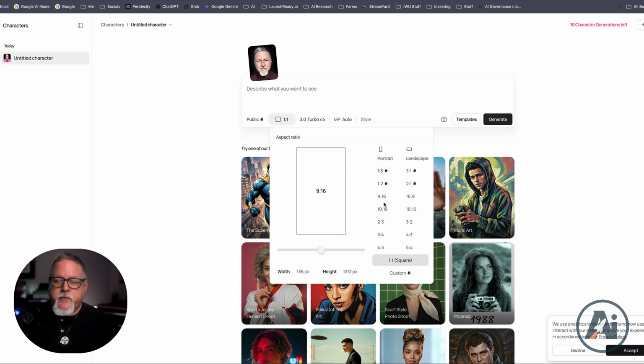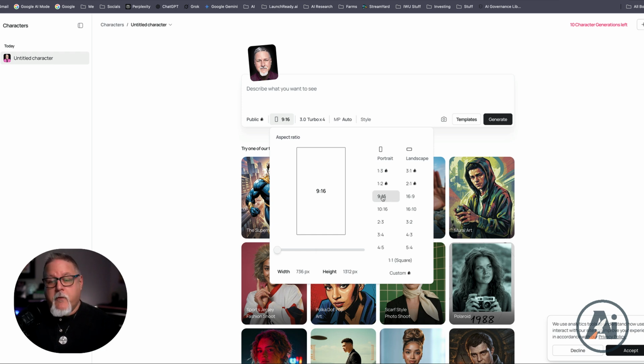But before we do that, I want to make sure that you see this part here because you can make images in all of these different sizes or aspect ratios. So you've got portrait, so this is for your stories and things like that. You've got landscape, your more traditional. So you've got 1:3, 1:2, 9:16, 16 by 9. You get the gist of it. So you can pick whatever you want here.